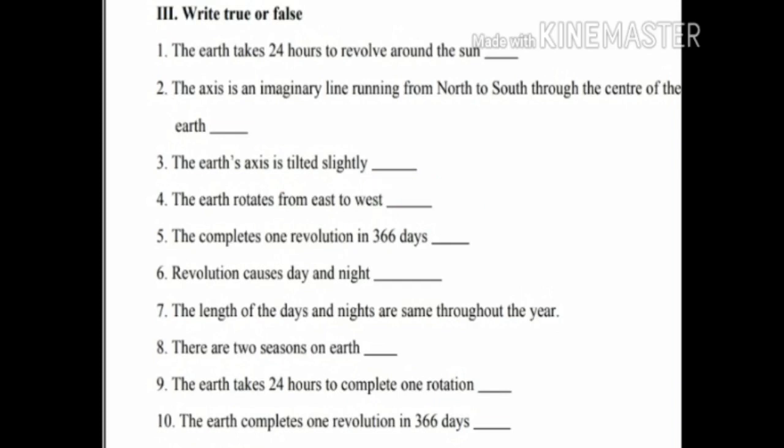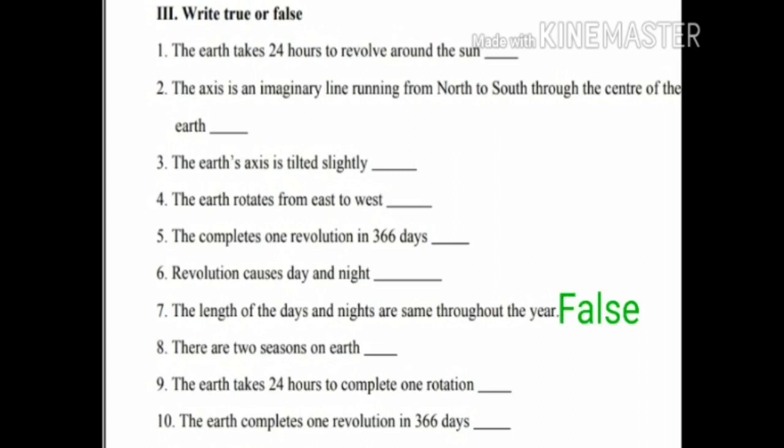Fifth question, the earth completes one revolution in 366 days. Answer is false. Sixth question, revolution causes day and night. Answer is false. Seventh question, the length of the days and nights are the same throughout the year. Answer is false.